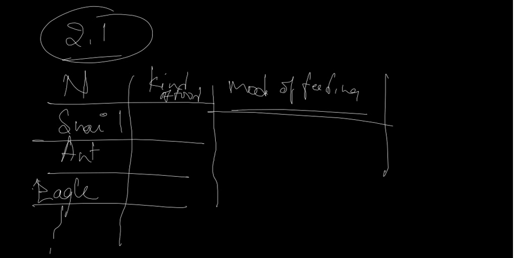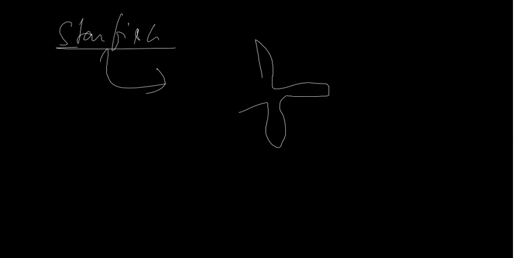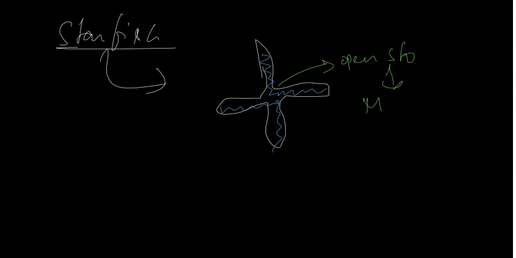In another one, the amazing fact is about the starfish. The starfish looks like this only. It is made up of an odd shell of calcium carbonate. How does the starfish take the food? One of the ways is that it will open the stomach through the mouth and take on the food.